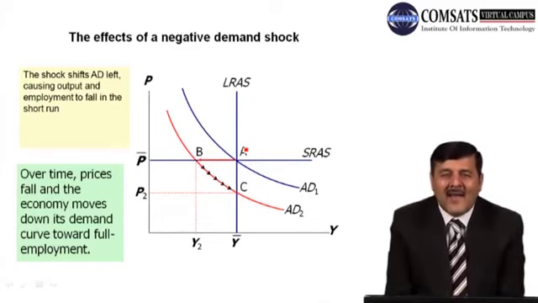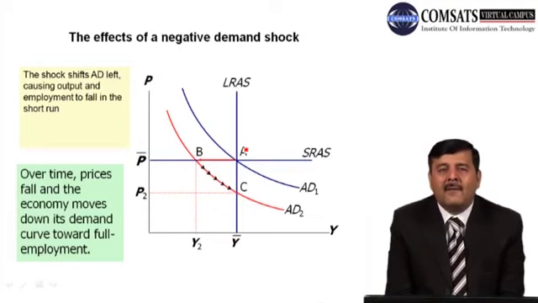Price remains same, but output level produced in the economy or supplied in the country is less than full employment level. What it means, all of the resources are not fully utilized, are not fully employed. So Y2 is less than Y bar.